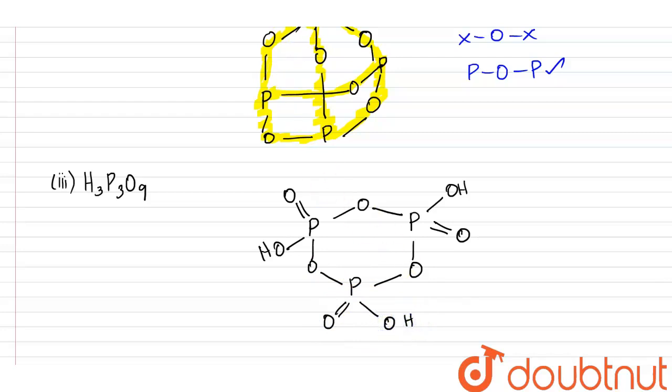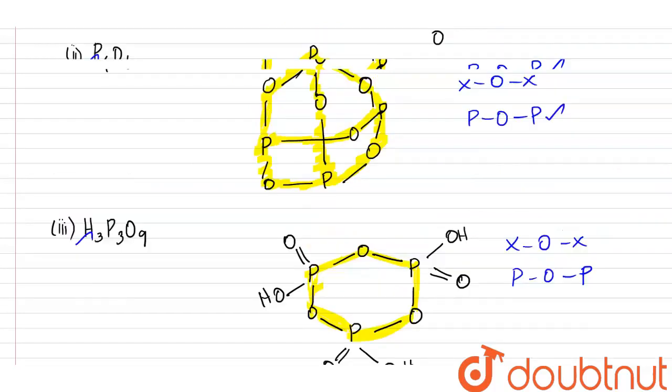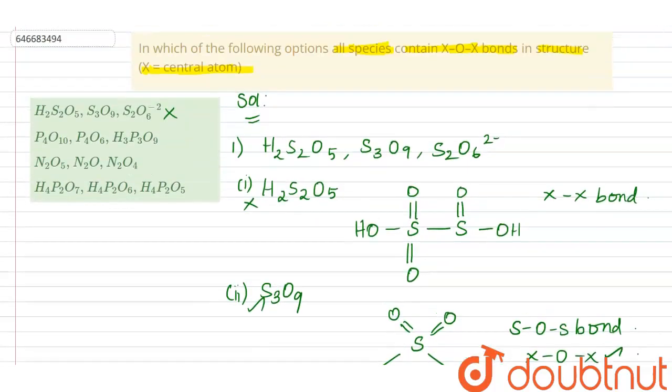If you look at this structure also, it contains the XOX bond, like POP. The same POP, and here POP and the same POP. So it also contains the POP, that is XOX bond, because P is the central metal atom. So if you look at the second option, P4O10, P4O6, H3P3O9, these three contain XOX. All the species in the second option contain the XOX bond, so it is an answer.